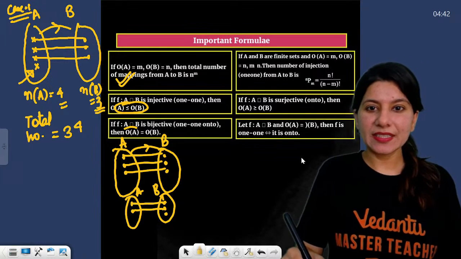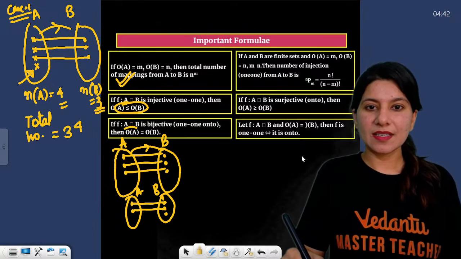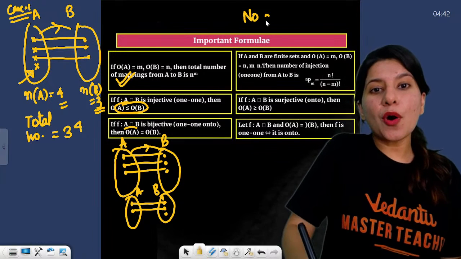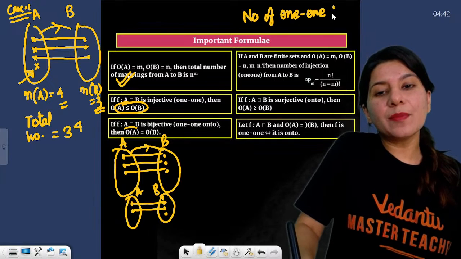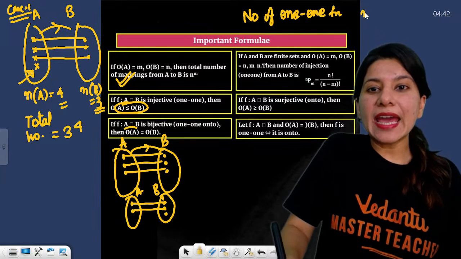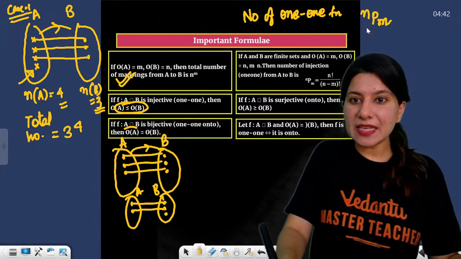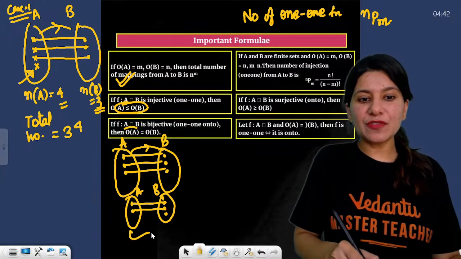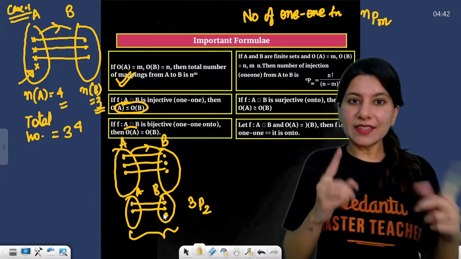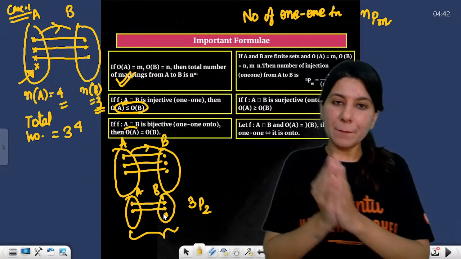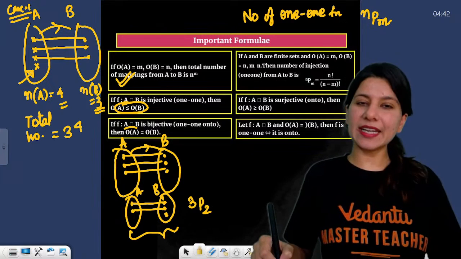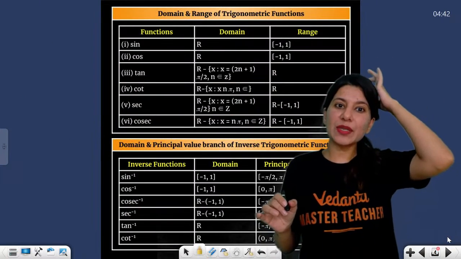Then how to find the number of injections or number of 1, 1 functions? The number of 1, 1 functions will be nPm. So over here, if you wish to find the number of 1, 1 functions, that will be 3P2. So 3 will be the number of elements of set B, P2. Clear, right? So this is what was important. I told you what is important: relations and functions, only this is important.